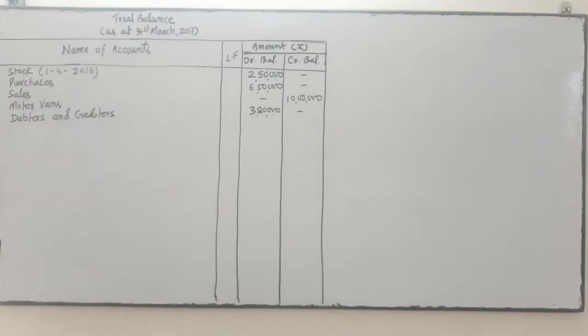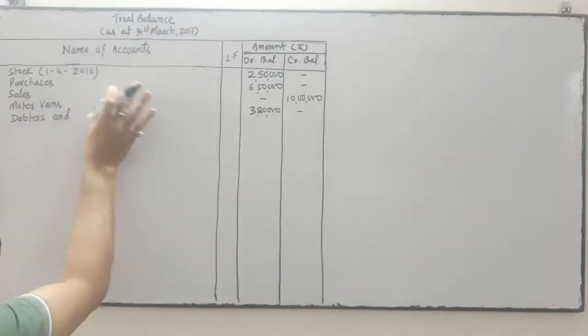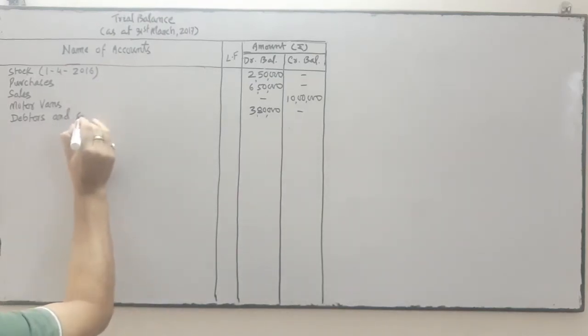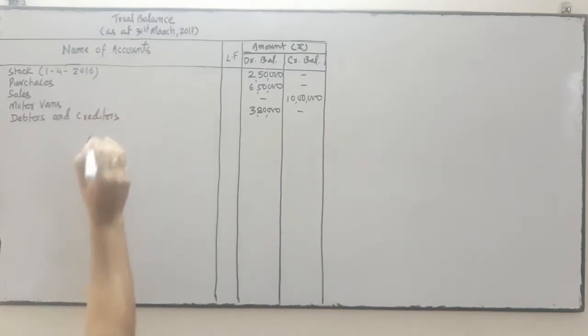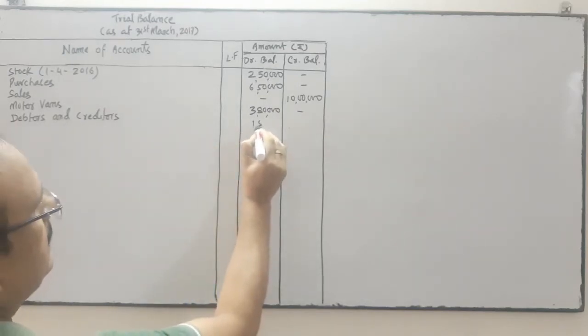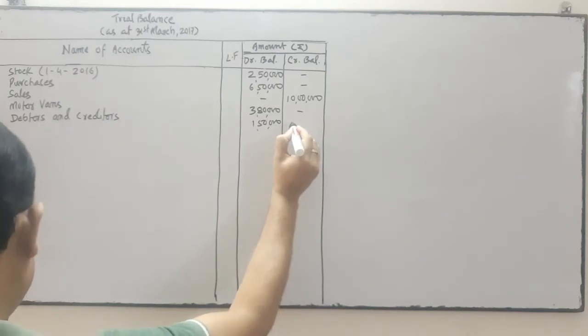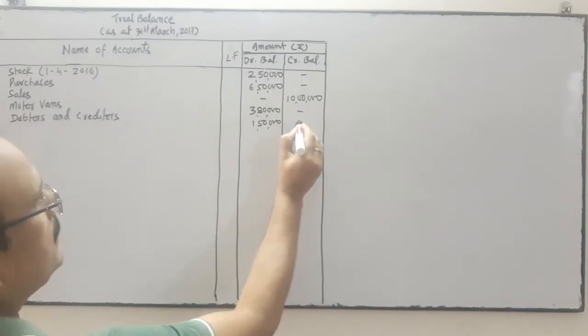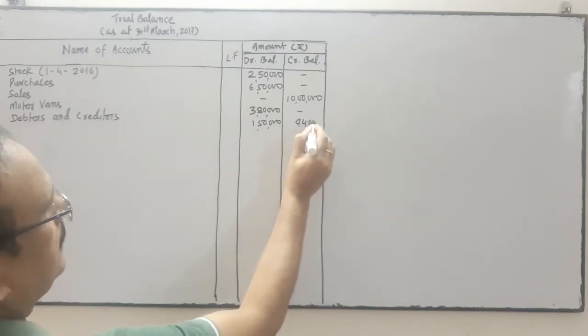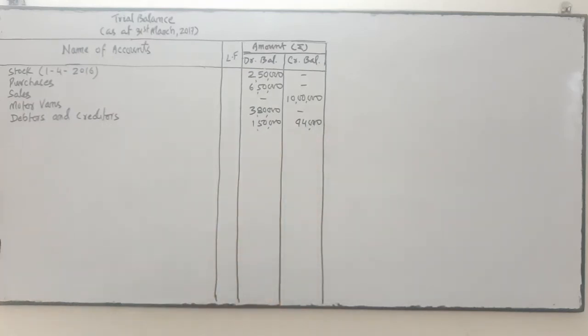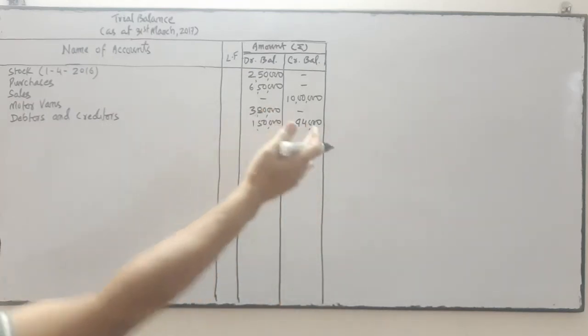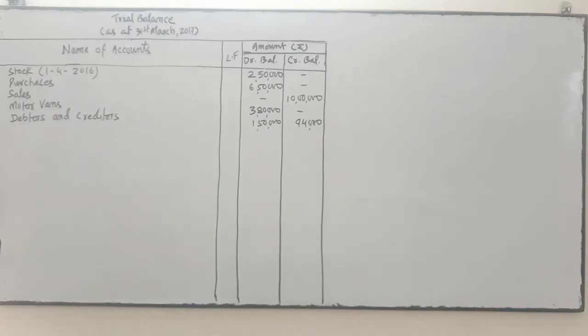This account is written jointly, debtors and creditors. The amount which is in debit is debtors: 1,50,000 is debtors, and the amount which is reflecting on the credit side is your creditors: 94,000 is your creditors. Debit side amount indicates the debtors and credit side amount indicates the creditors.